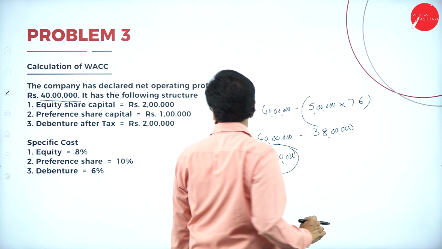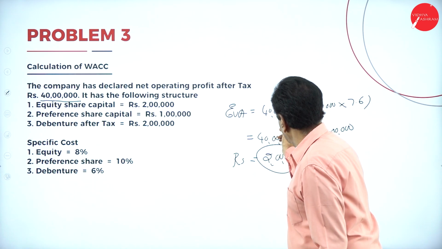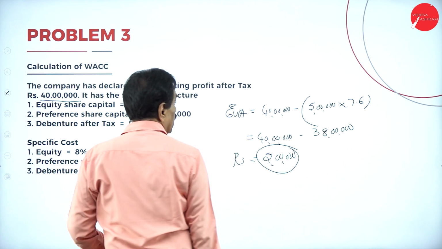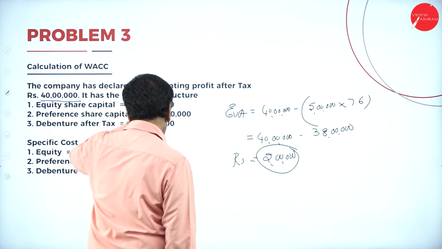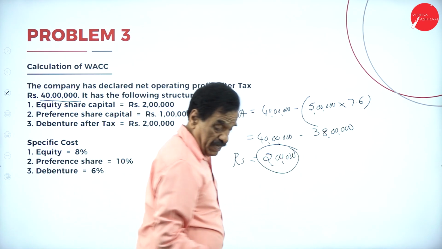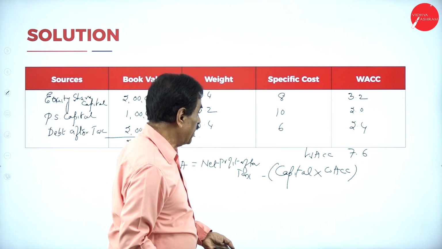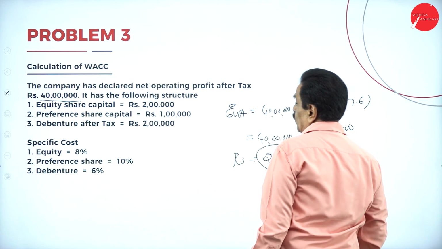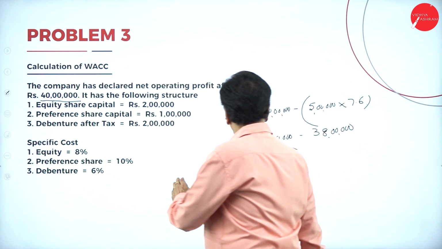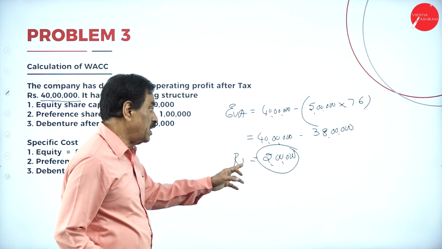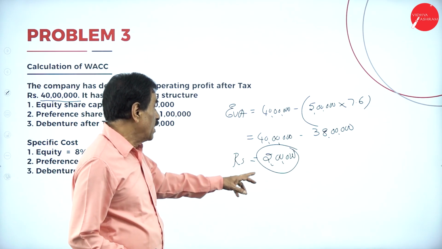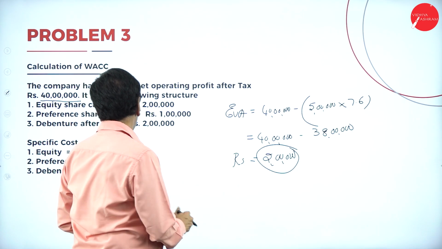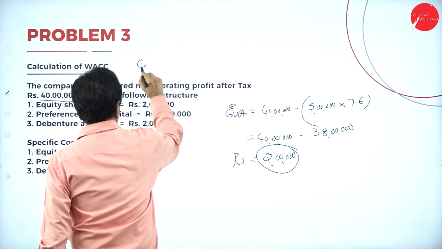I will explain. Net profit after taxation is 40 lakh. Your capital value is 5 lakh and we calculated the EVA here. You calculated 7.6% into 5 lakh. It works out to 38 lakh. Your profit after taxation is how much? 40 lakh. 38 is the capital charge. How much EVA? We have got here the calculation of EVA.